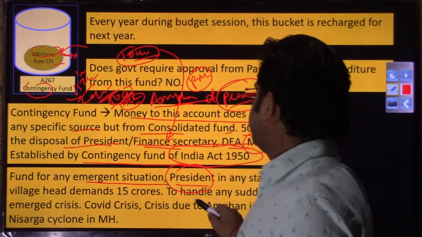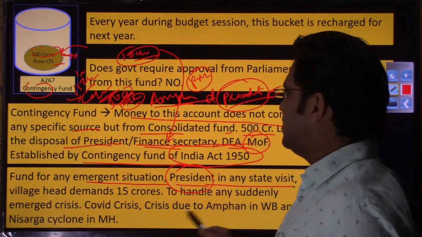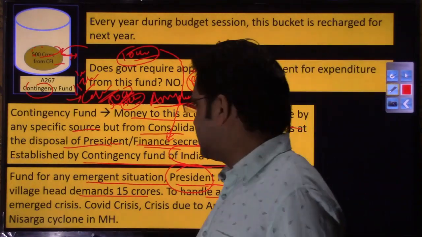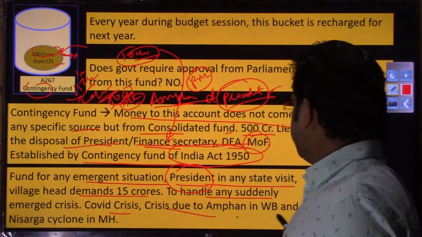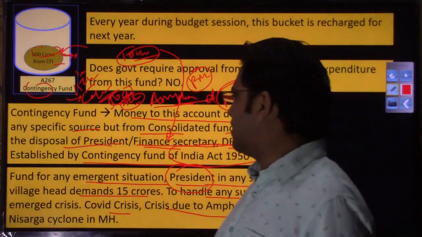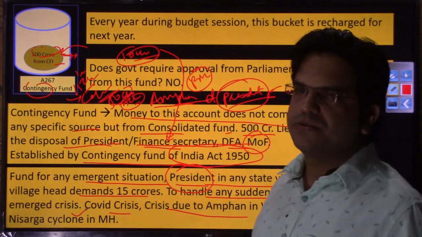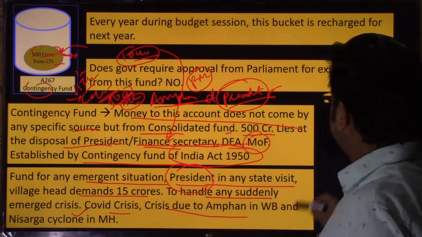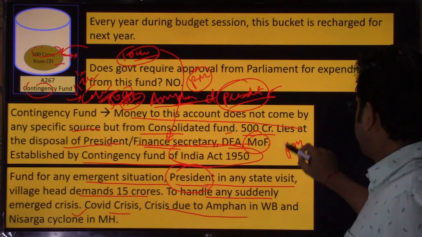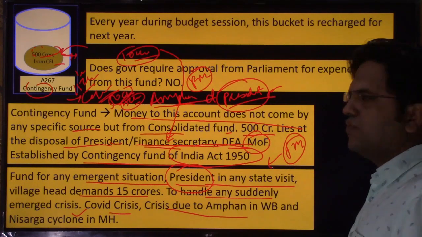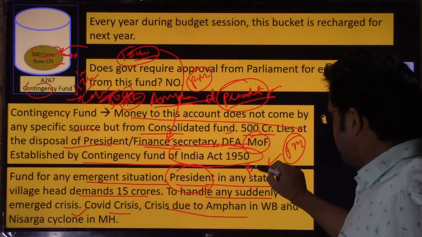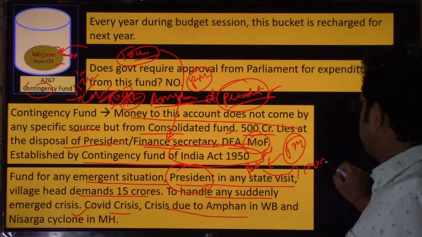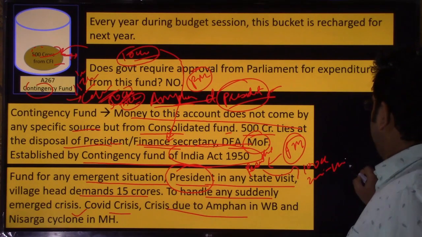It is a fund for any emergent situation: the president, on any state visit, if a village headman demands 15 crore to handle any suddenly emerged crisis, right. So the COVID crisis, the crisis due to Amphan in West Bengal or Nisarga cyclone in Maharashtra. To tackle these kinds of situations, the president can approve, and the prime minister as well can approve, but the prime minister will in that case have to suggest to the president that okay, 100 crores should be given to Odisha or 200 crores should be given to West Bengal.